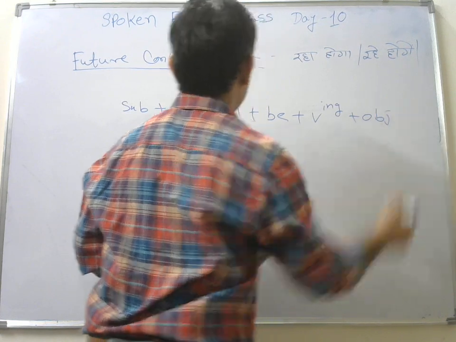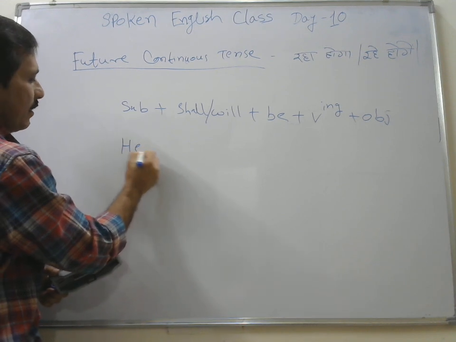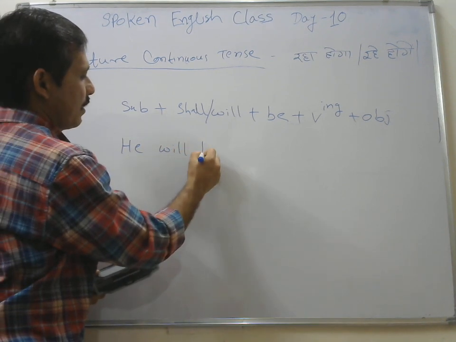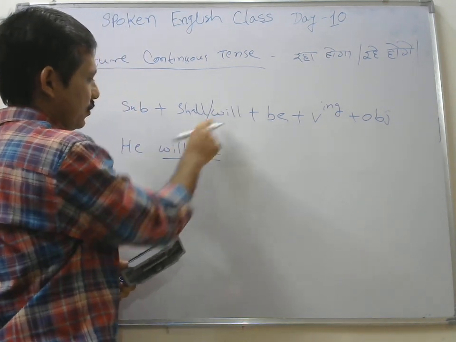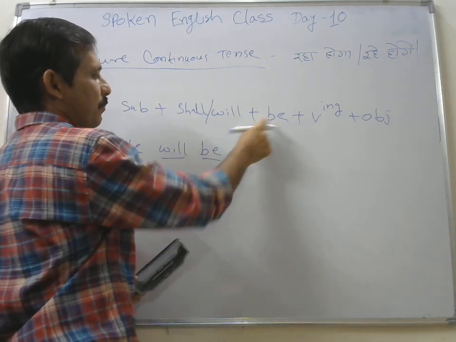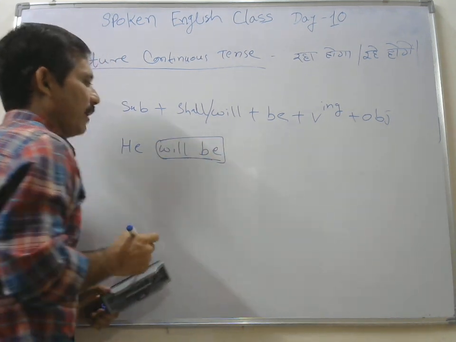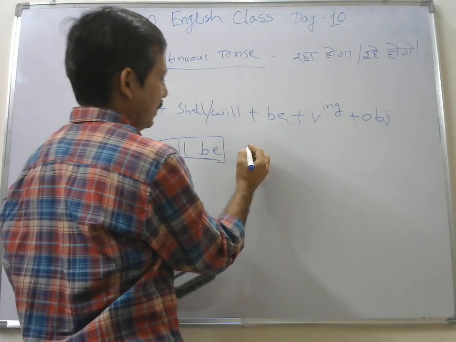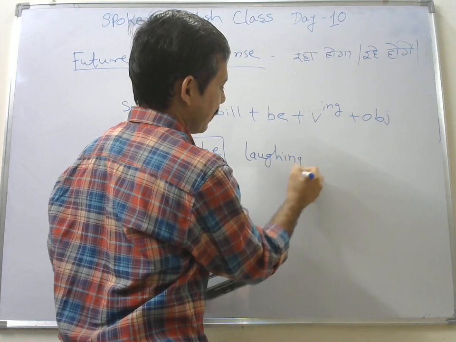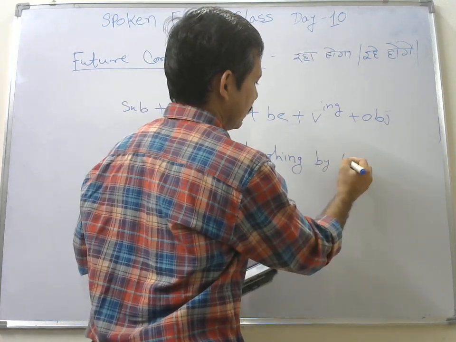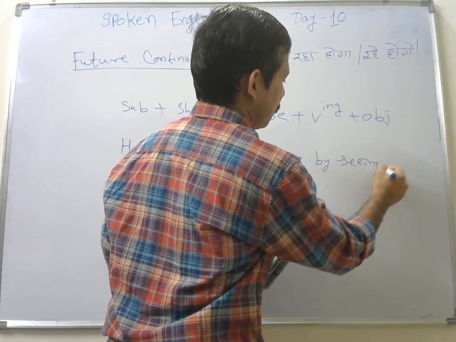Okay, for example, what I told you is he will be, ठीक है. will is your helping verb, be will be the new helping verb now. Okay, he will be laughing by seeing these photographs.